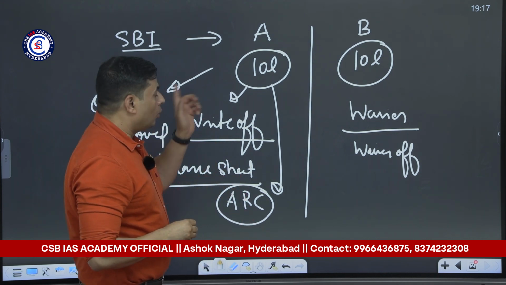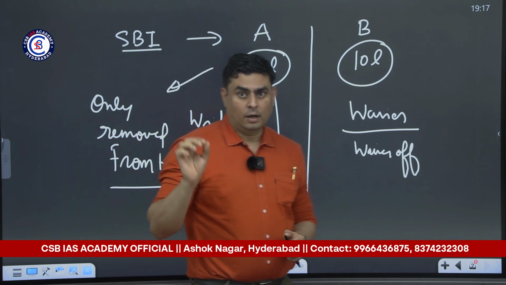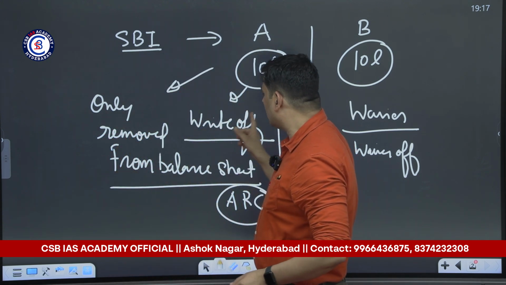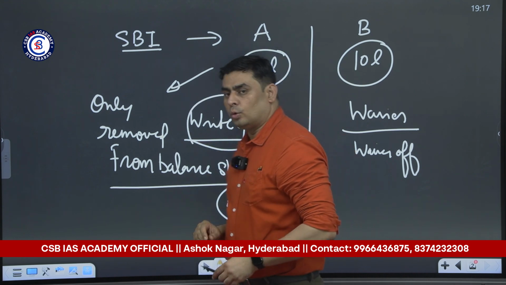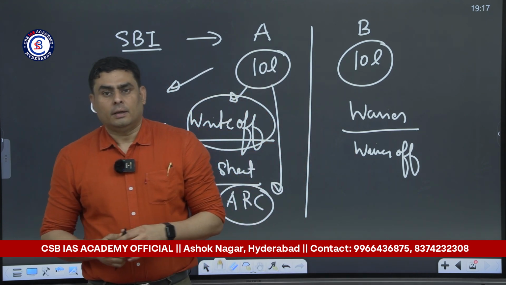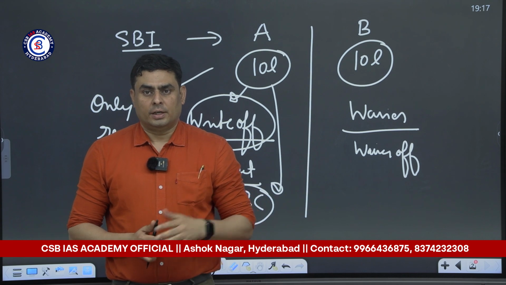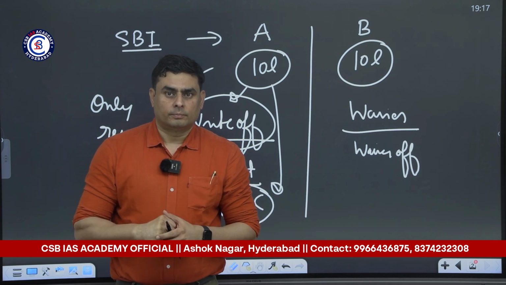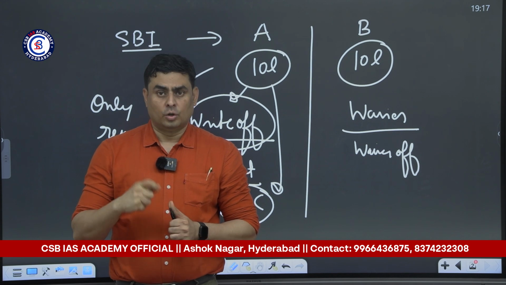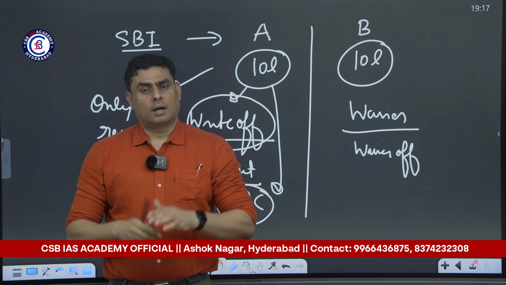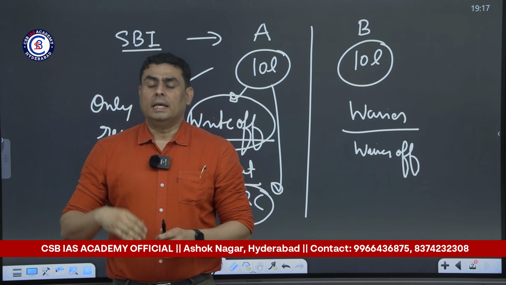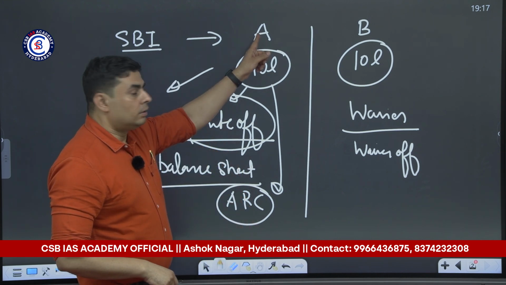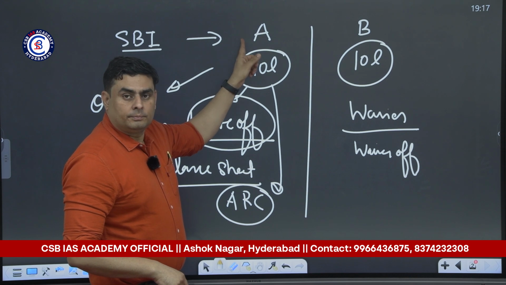Means if the loan is waived off and if the loan is written off, there is a significant difference. When the bank is going to write off the loan, for the time being the loan is removed from the balance sheet, but still there are efforts to recover that loan, completely or partially, even by selling the assets of the borrower.